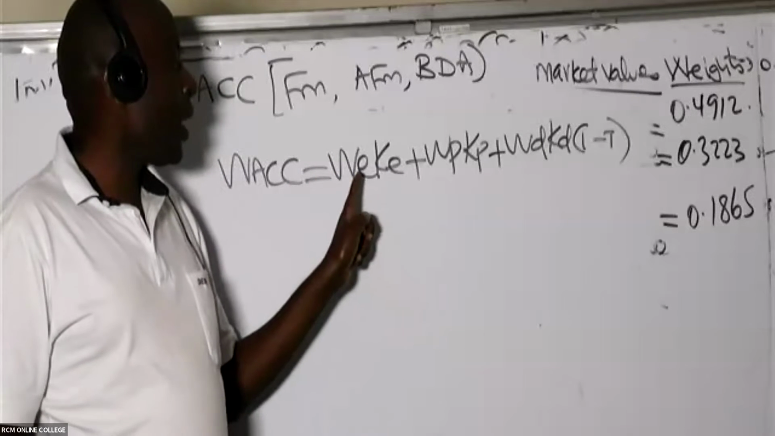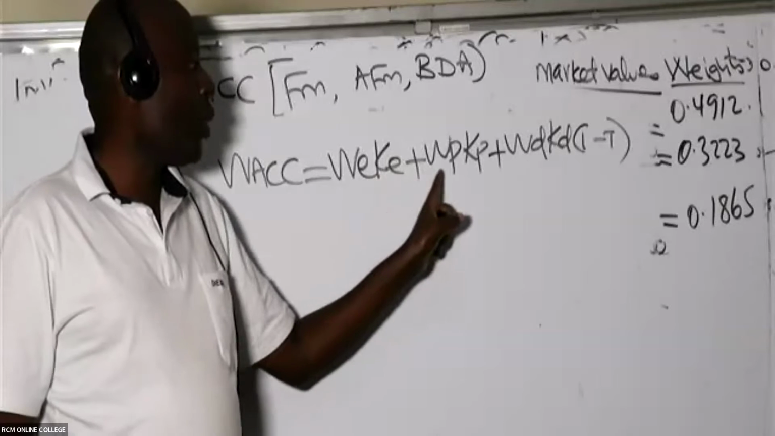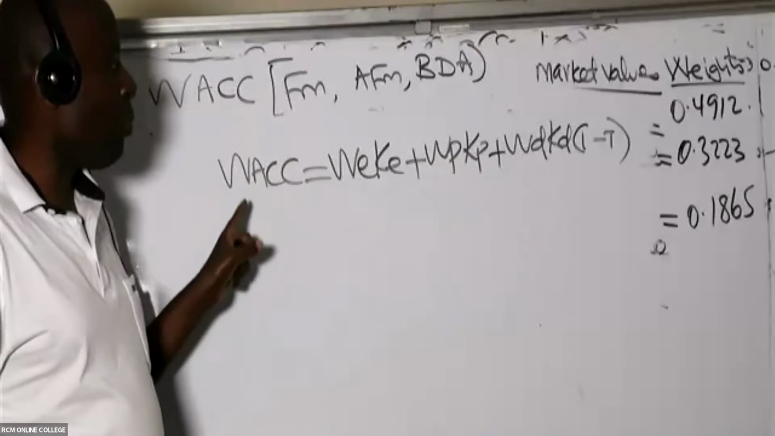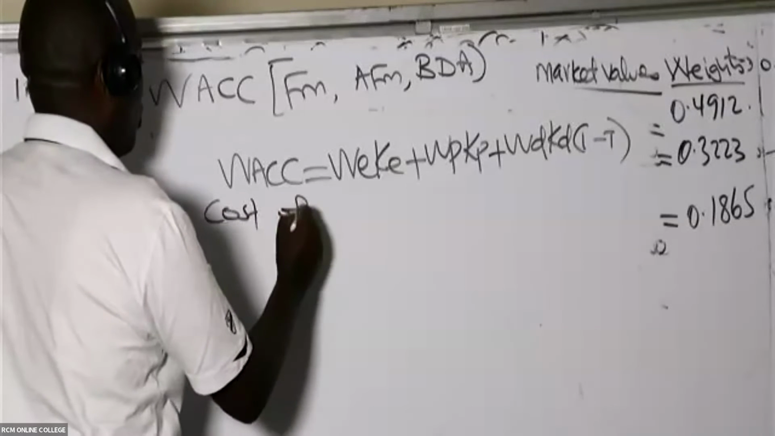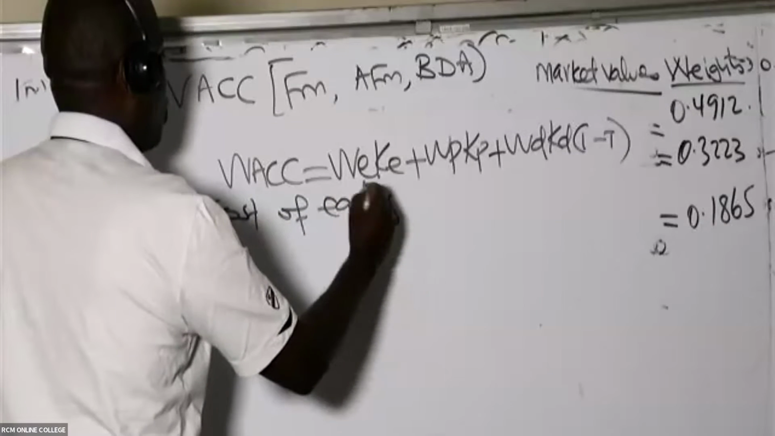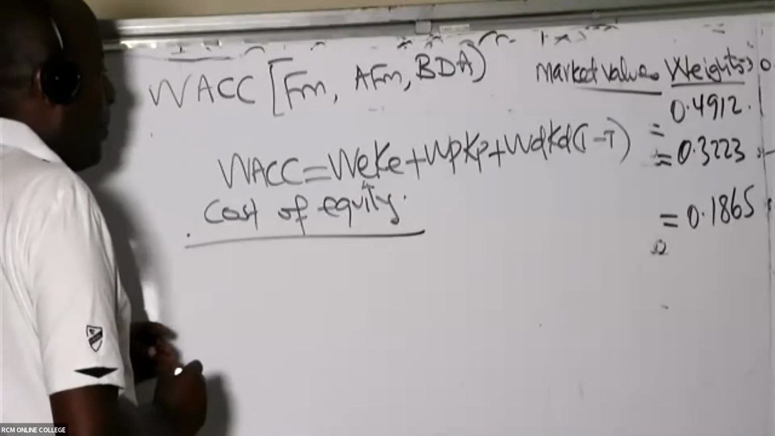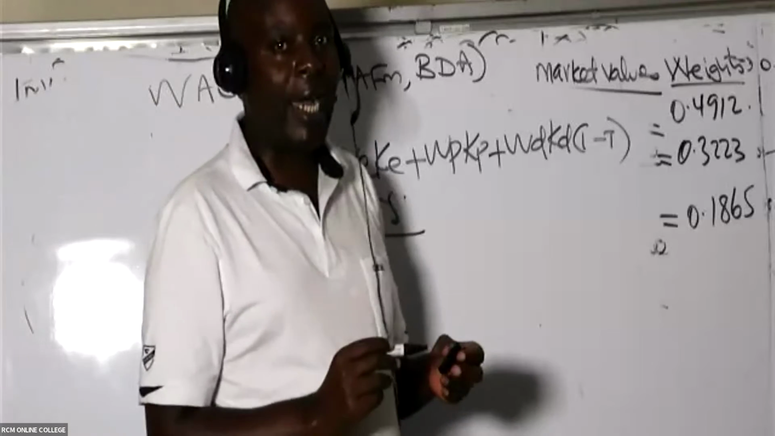So then I've been able to take care of the weights. Now what I need to do is to come and get these cost components. So we start with the cost of equity. Ladies and gentlemen, remember this cost of equity, we are looking at dividends.